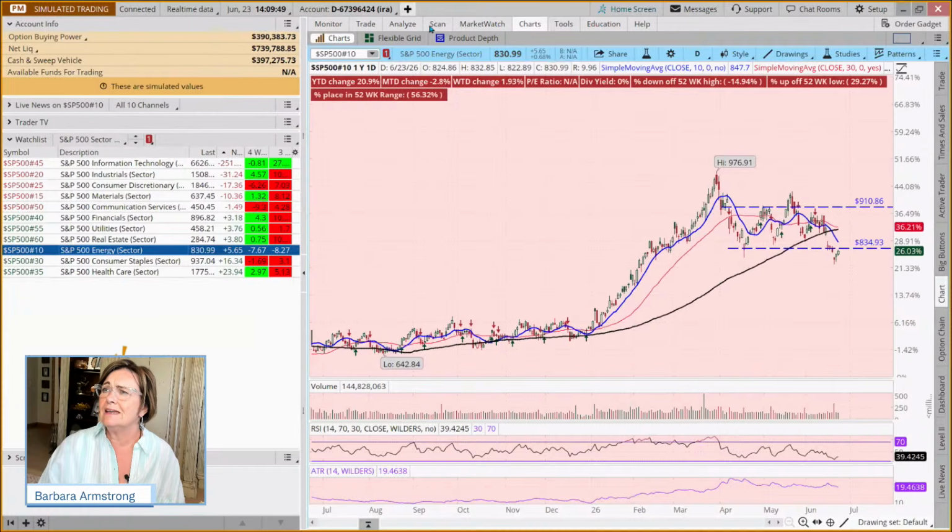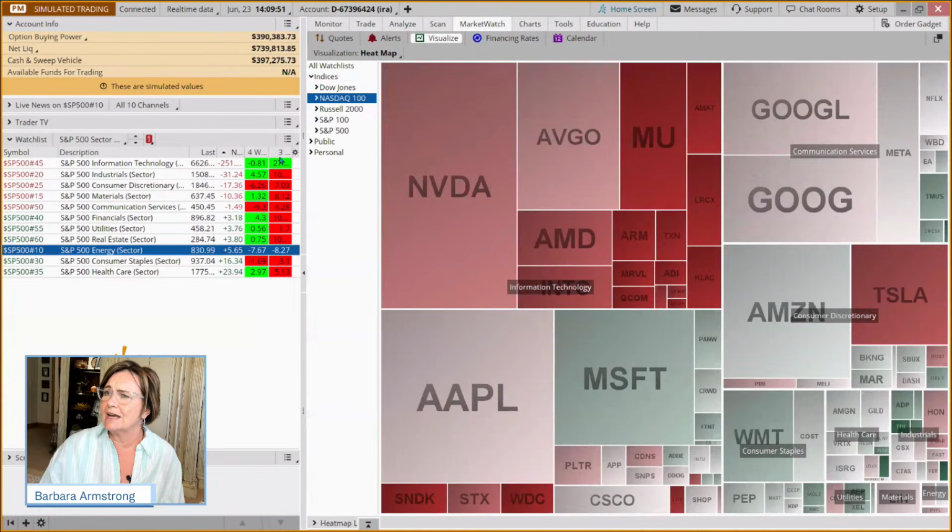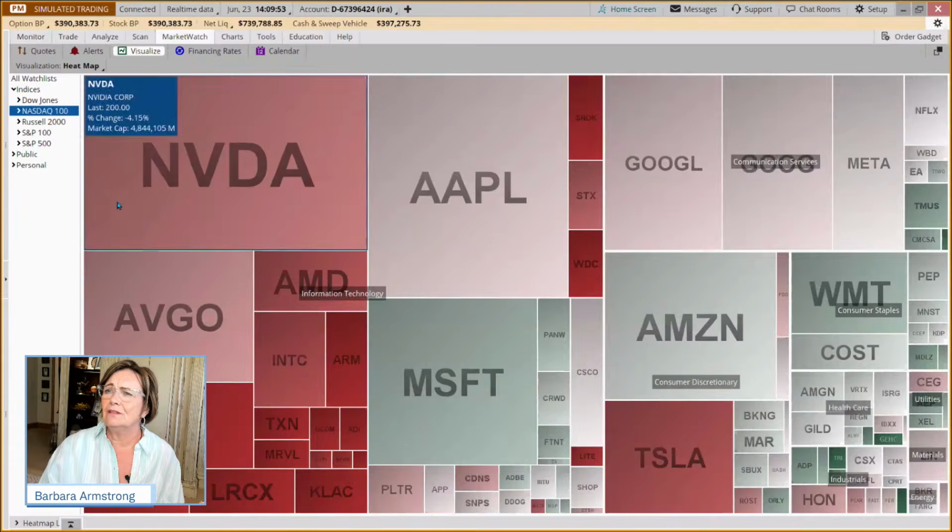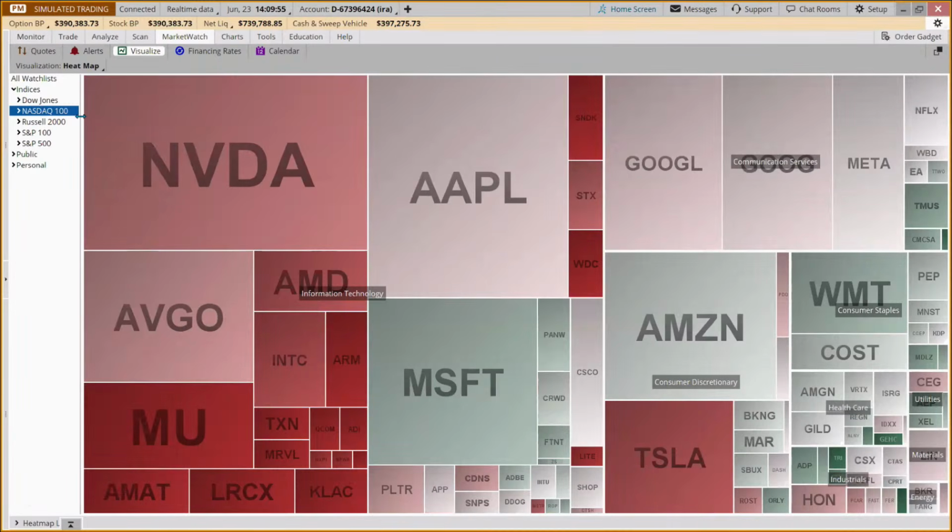Energy was up today. If we come to the Market Watch tab and we look at the NASDAQ, the NASDAQ got hit the hardest, but consumer staples, there wasn't any red in the bed. Healthcare, IDEX was down a smidge, but everything else was up.